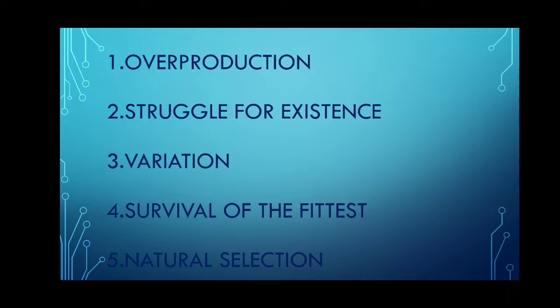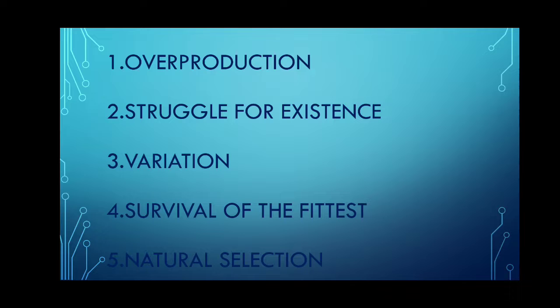If all the eggs hatch and the young ones survive, after a few generations, you know what will happen? Their shells would be about the size of the earth. In the same way, paramecium, elephant, dog, all of them always produce a larger number of individuals. Why? So that the chances of survival will be more.